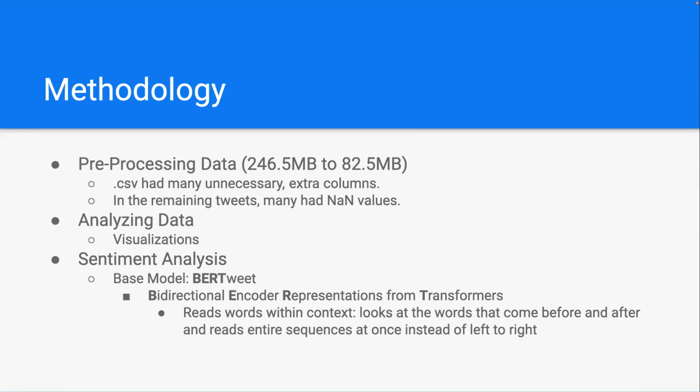But this data set had to be cleaned down, cutting off extra unnecessary columns and tweets with many NA values, leaving us with a final data set of 82 megabytes, which is about 240,000 individual tweets over the course of 7 days. So to analyze our data to come up with results and conclusions with regards to our original research question, we generated several visualizations that will be discussed in the next few slides.